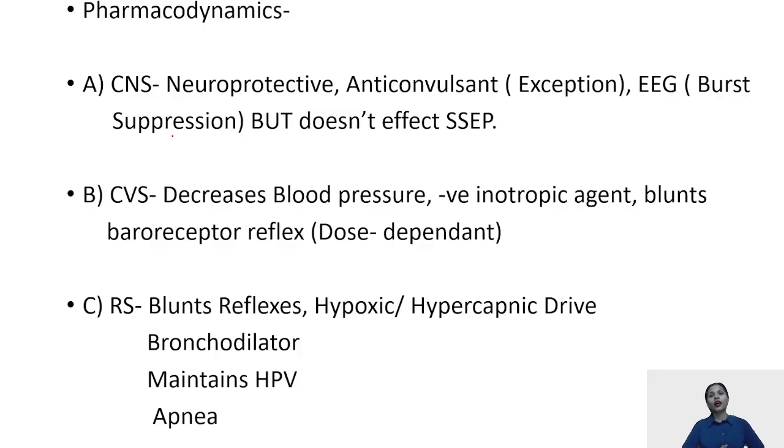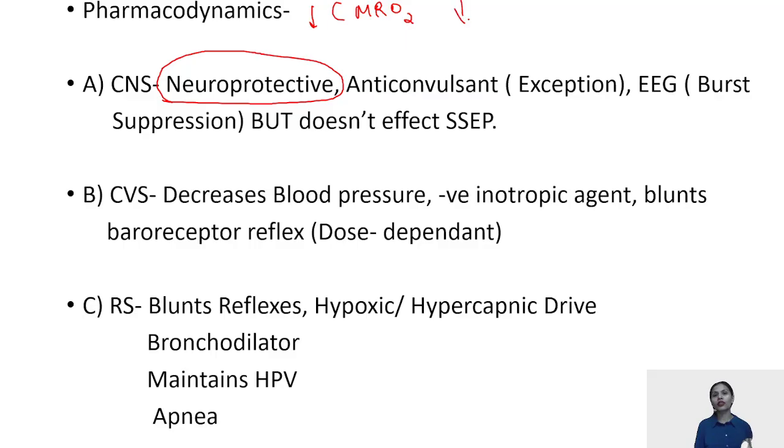Pharmacodynamics. Propofol affects almost everything. Talking about your central nervous system, propofol is neuroprotective. It is going to decrease everything. It is going to decrease your cerebral metabolic rate. It is going to decrease your cerebral blood flow, and eventually it is going to decrease your ICP.